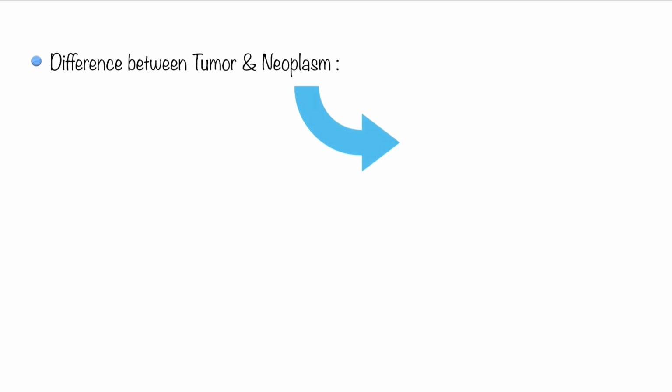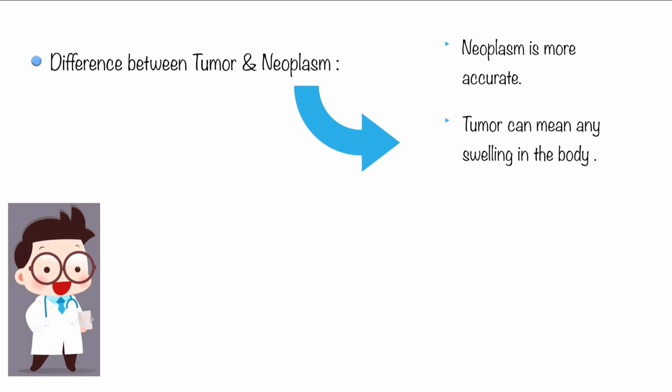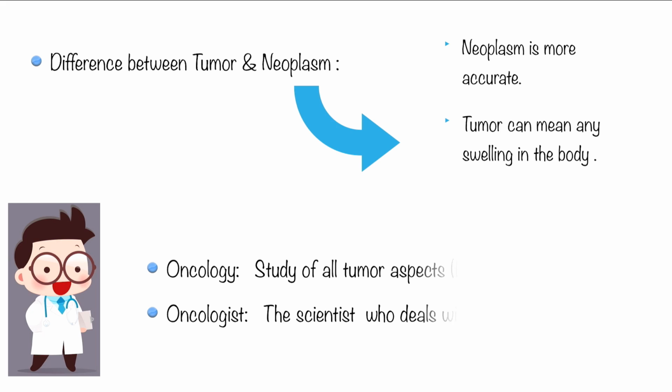Neoplasm is more accurate. Why? Because a tumor can mean any swelling in the body. And we also have two concepts we should know: oncology and oncologist. Oncology is the study of tumors with all their aspects, whether benign or malignant. An oncologist is the scientist who studies oncology.